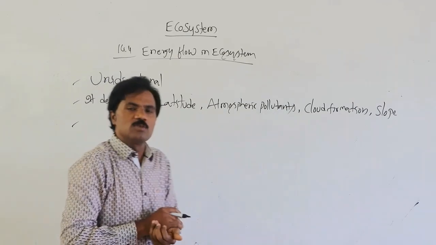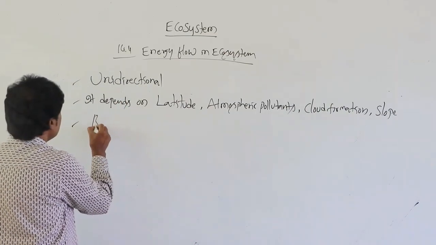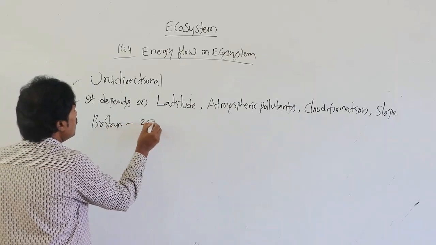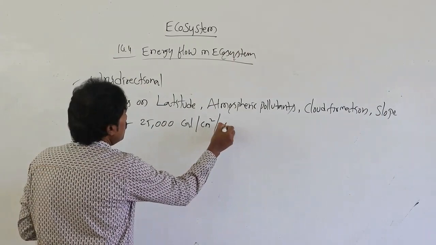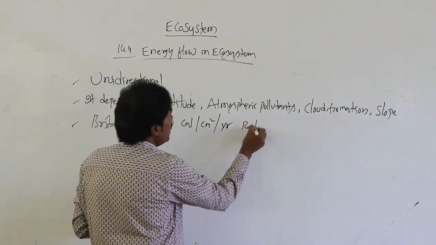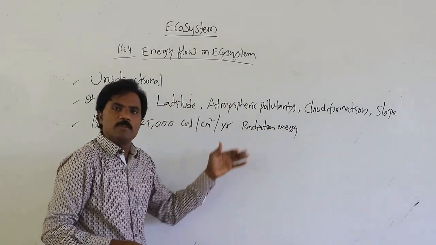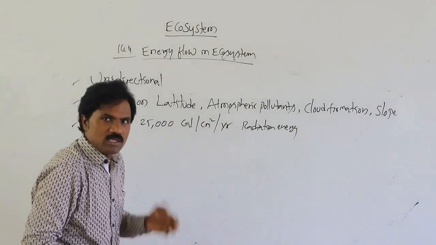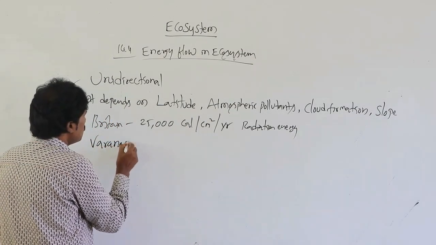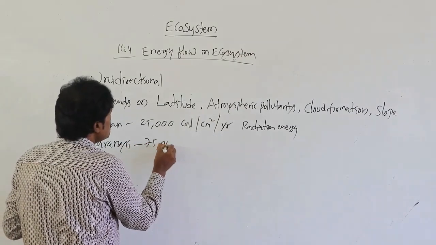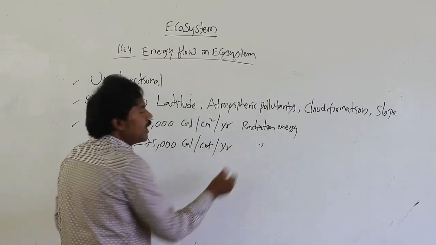Based on these factors, if we observe on average, in Britain it is 25,000 calories per square meter per year of radiation energy. Similarly, in one area of our country, Varanasi, it is 75,000 calories per square centimeter per year of radiation energy.